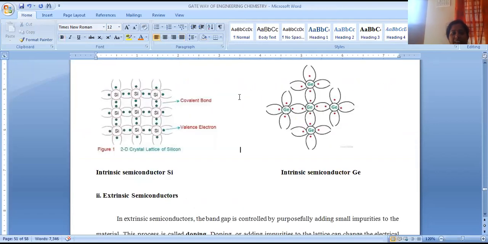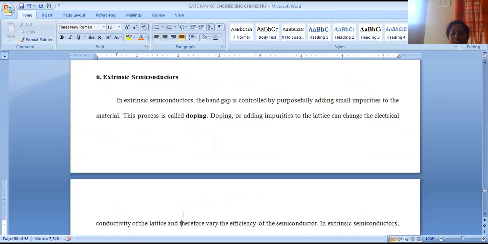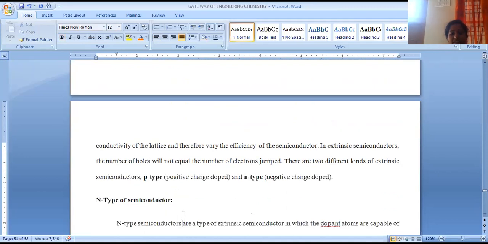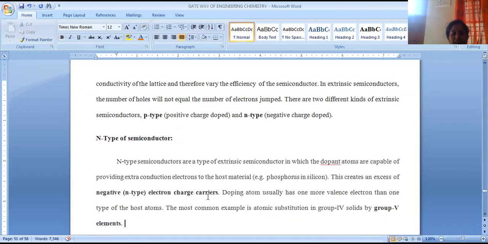The second is the extrinsic semiconductor. Here conduction is mainly due to the addition of impurities. There are two types, P type and N type. P type stands for positively charged doped conductor. N type stands for negatively charged doped conductor. First, let us discuss the N type semiconductor. N is negatively charged semiconductor, where electrons are added